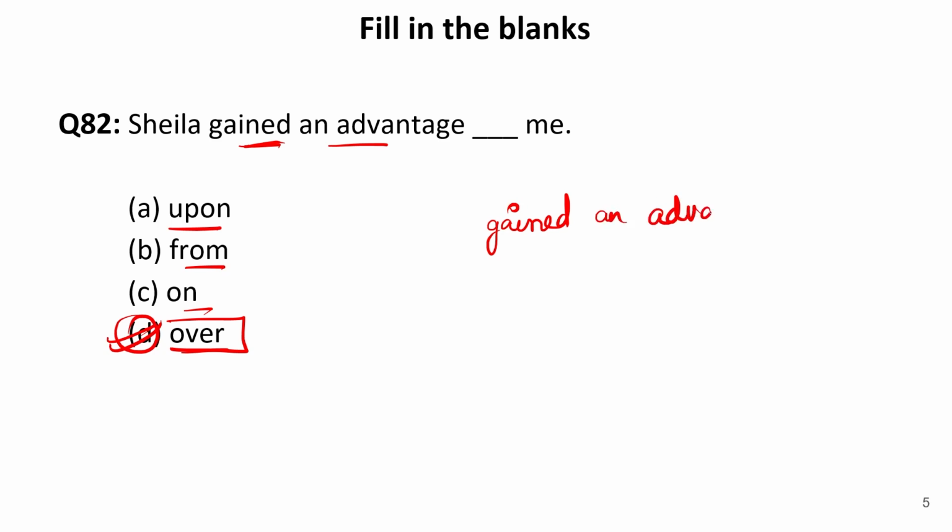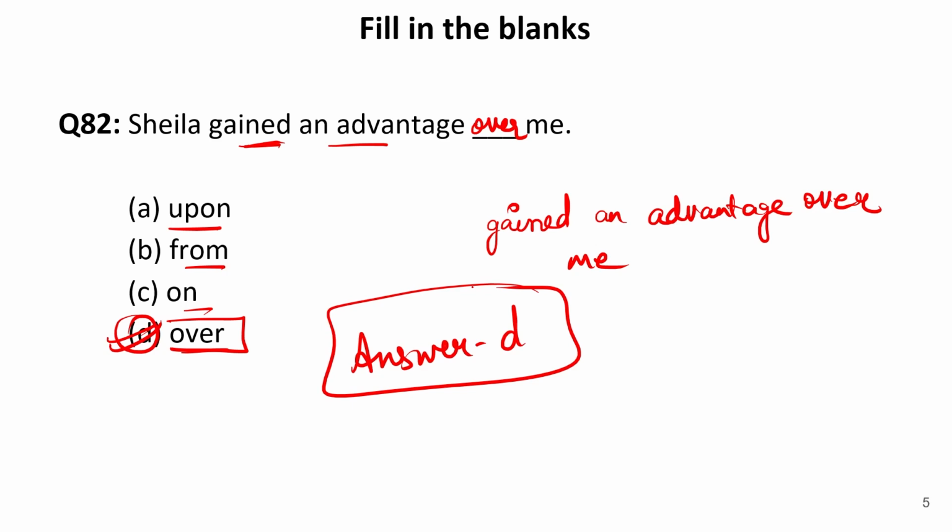So this means that she has been successful, or she has been superior to me. Gained an advantage over me means she is superior to me. So this will be the meaning of this phrase, and this will be the correct answer. So our answer is D, that is over. Now let us move to the next one.